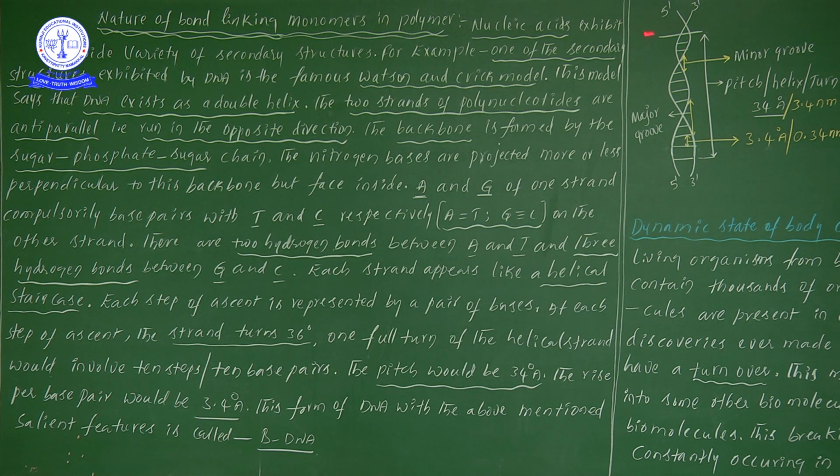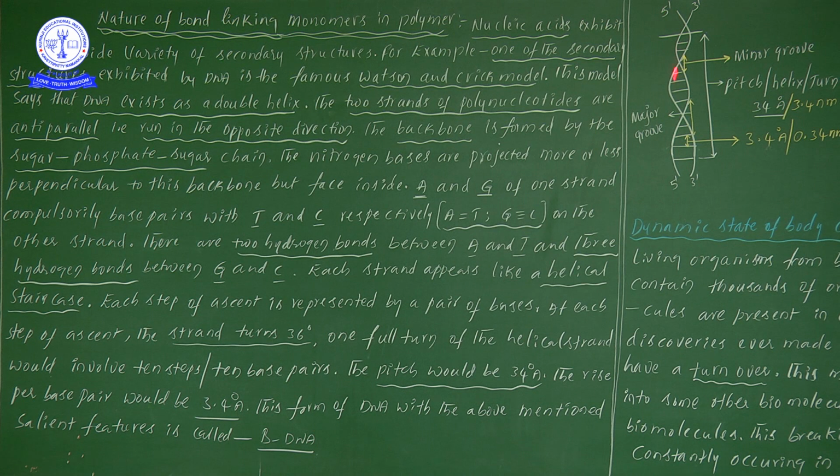Anti-parallel means, once you see the diagram, one strand is running in the 5' to 3' direction, and the other strand is moving in the 5' to 3' direction in the opposite way. One strand runs from top to bottom and the other from bottom to top. So here we have to see the 5' to 3' direction only.